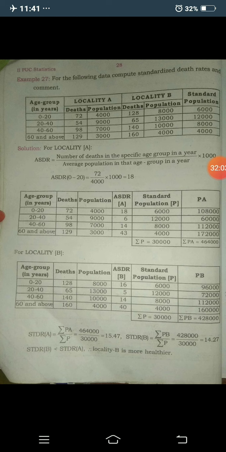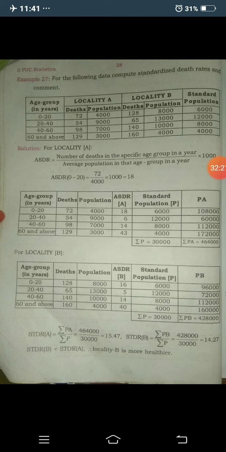Here you get 15.47. Again, you need to find the standardized death rate of locality B, equals the summation of PB divided by the summation of the standardized population.